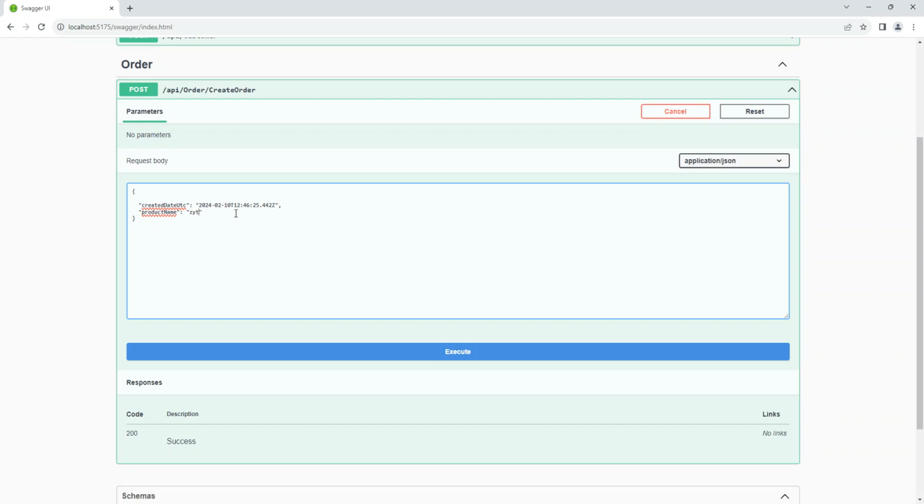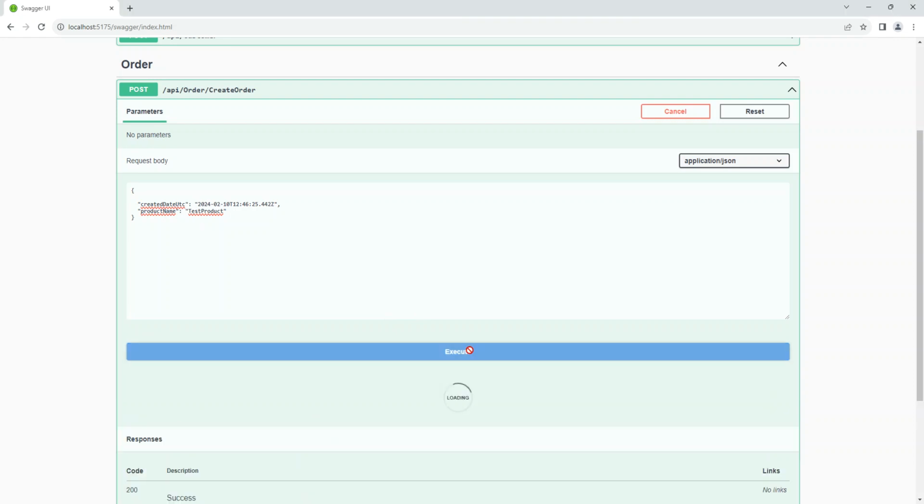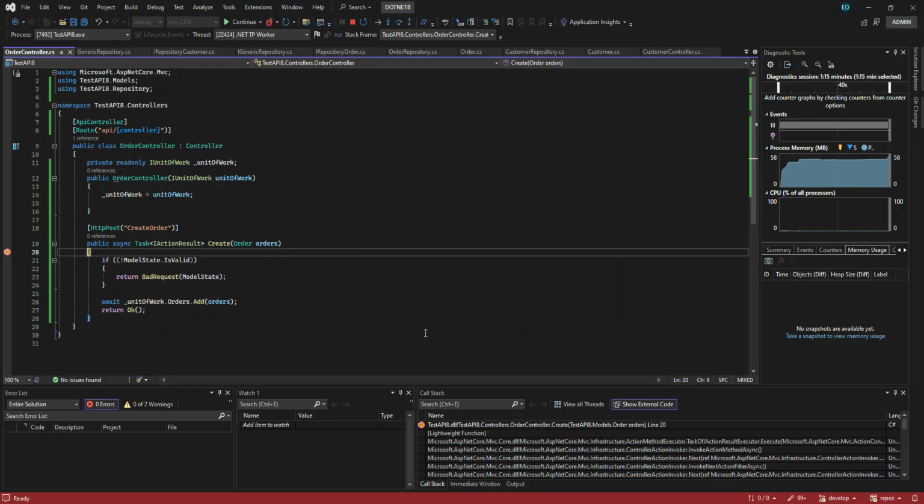Let's say they will add this product to our existing database. So let me fire up our SQL Server. While the SQL Server is loading, we will create it and we can debug it. So you can see what we have passed here. If something is missing, then the model will be invalid.